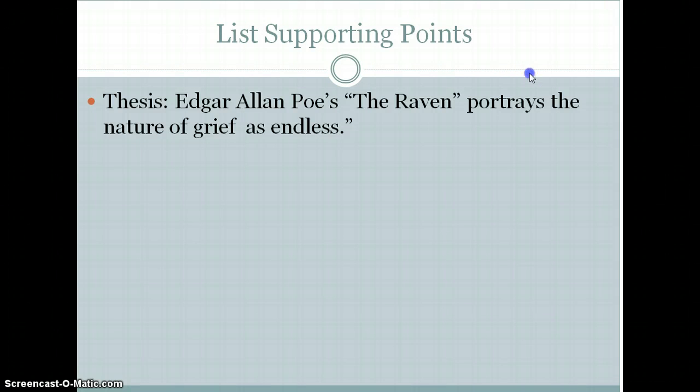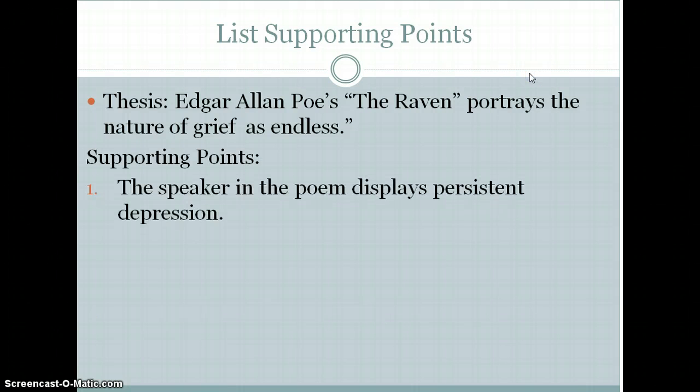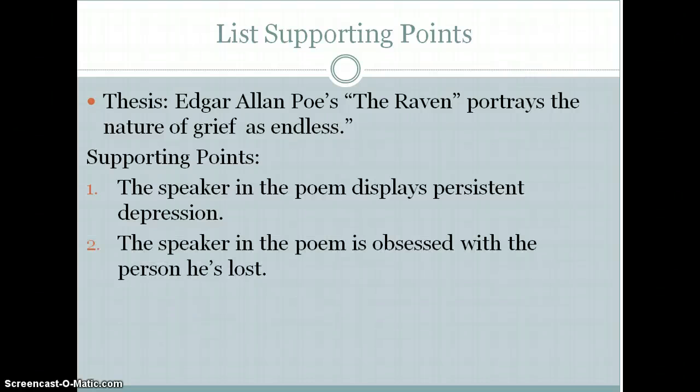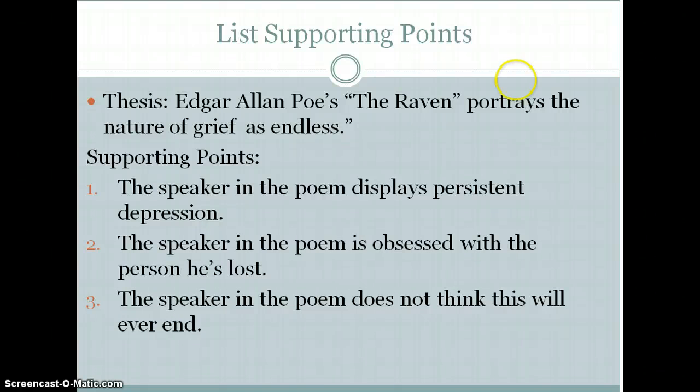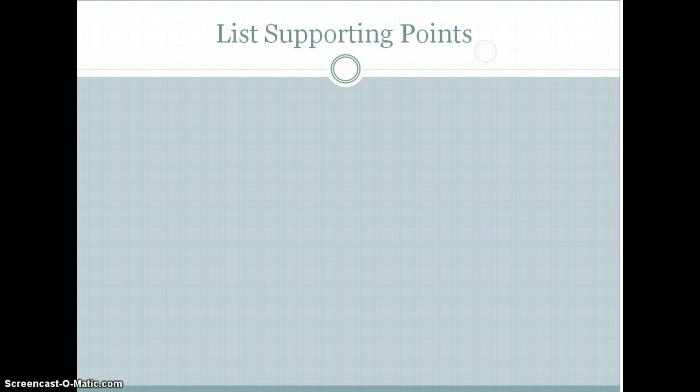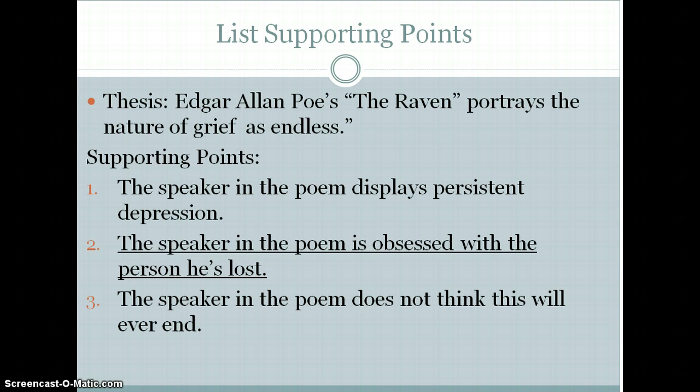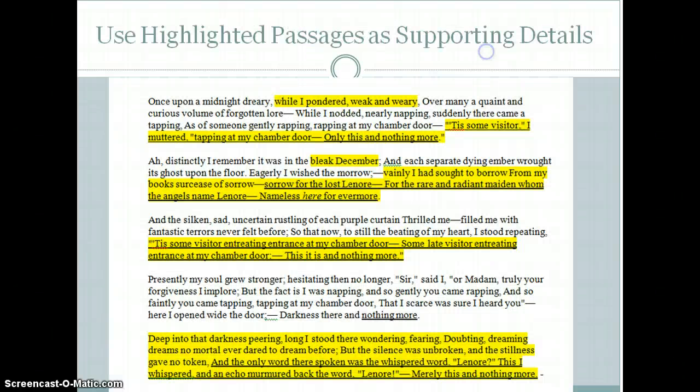Our supporting points. The speaker in the poem displays persistent depression. The speaker in the poem is obsessed with the person he's lost. The speaker in the poem does not think this will ever end. For the purpose of this lesson, we will explicate point number 2. The speaker in the poem is obsessed with the person he's lost. We will use our highlighted passages as supporting details, particularly the starred passages which reference the lost Lenore.